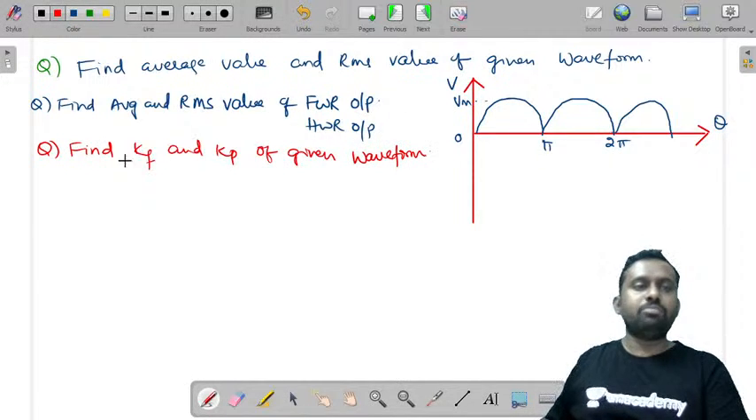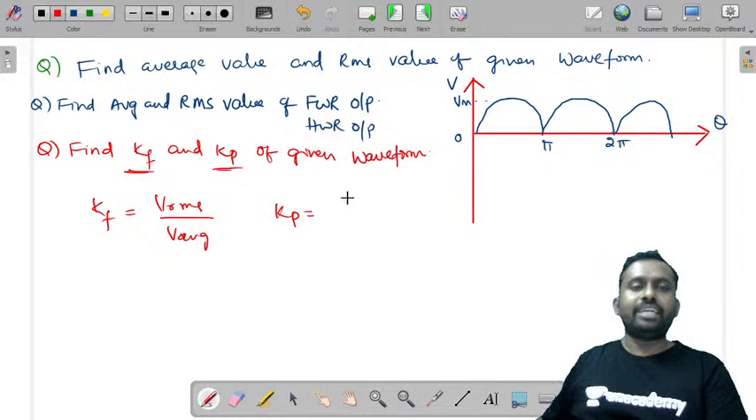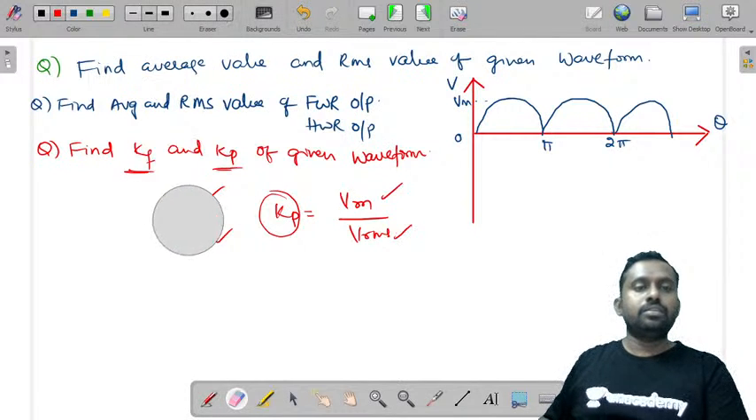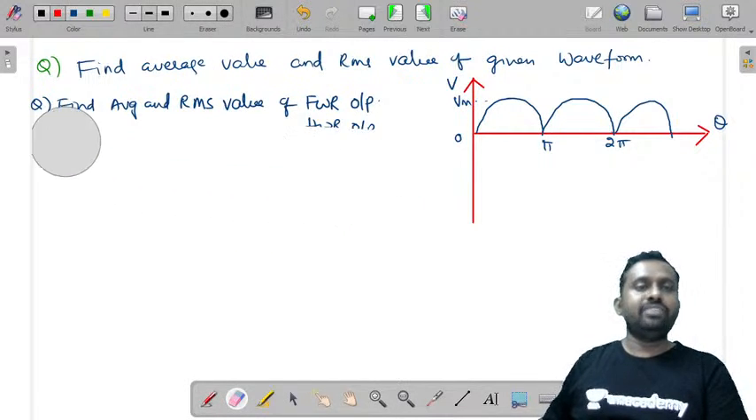Even if you are asked to find the form factor and peak factor, what is form factor? It is Vrms by V average. What is peak factor? It is V maximum by Vrms. That indicates even if you are asked to find peak and crest factors, you need to find average and RMS values first. This is what you have to understand. So these are the different types of questions.